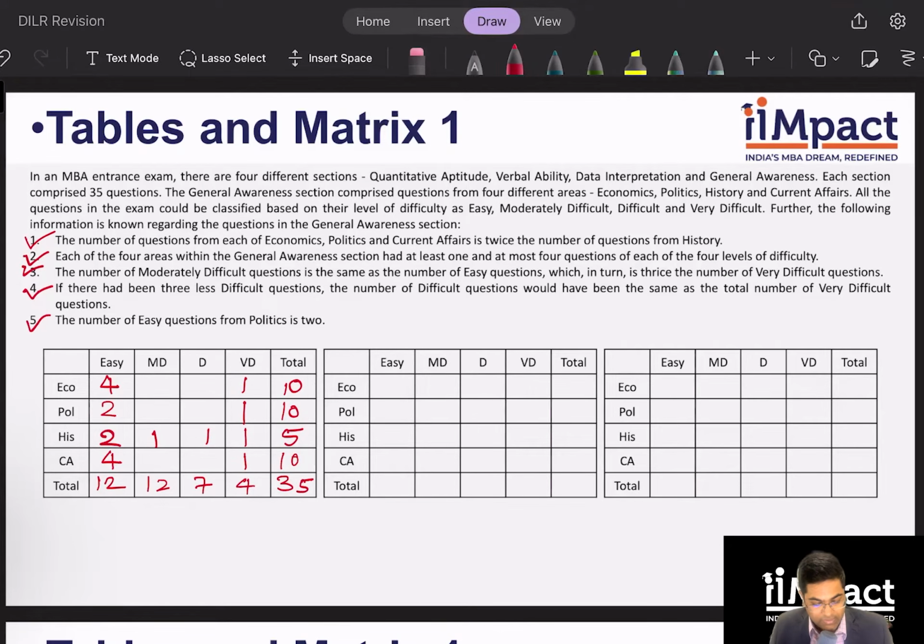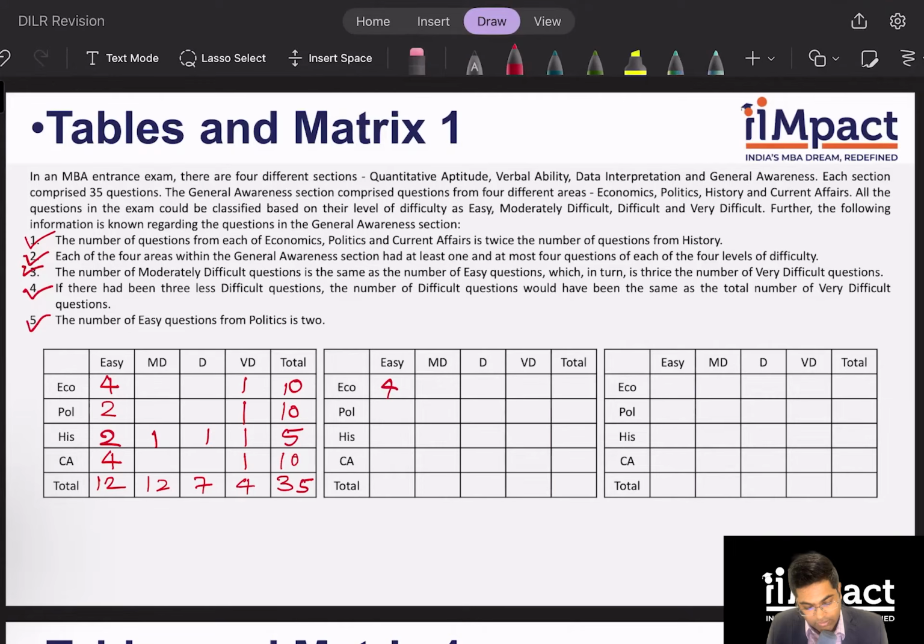What else can I see? What is the next extreme that I can look at? I can see difficult questions are 7, and in the horizontal row, look at the total of 10, where politics is minimum. I've been given 1 and 2. So I have to make 7. So clearly the numbers will be 3 and 4. That's the only possibility, 3 and 4 or 4 and 3.